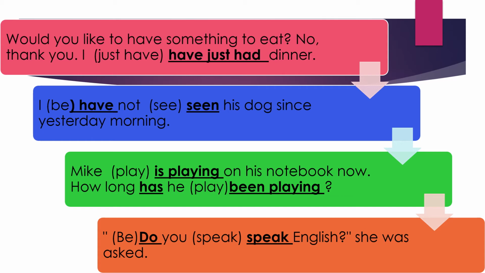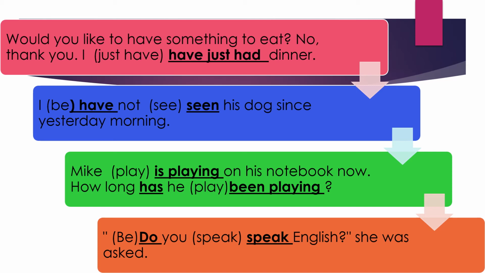Therefore, in "I have just had," have is the tense-telling word, and had is an expression. So have is a verb which is telling you the tense. Had is not just a normal verb but a modal.